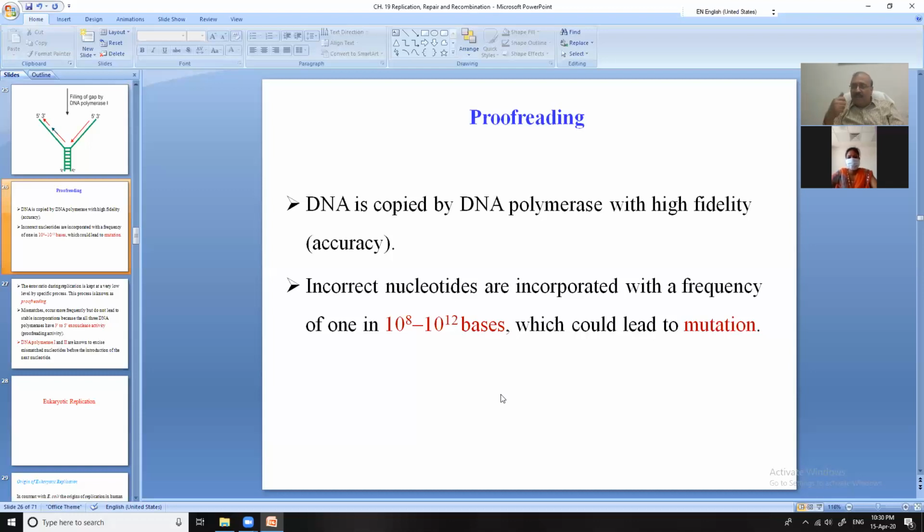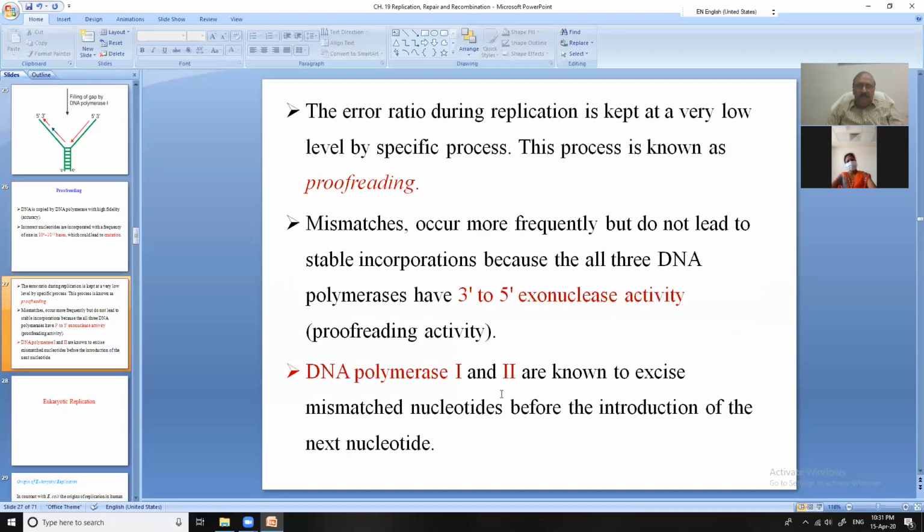Sometimes this mistake is not noticeable. It is not making any difference to the DNA, so it can go as such. But if this change is in the active sequence, then you will note a mutation in the DNA. Mutation I will deal with separately. The error ratio during replication is kept at a very low level by a specific process. The process is known as proofreading.